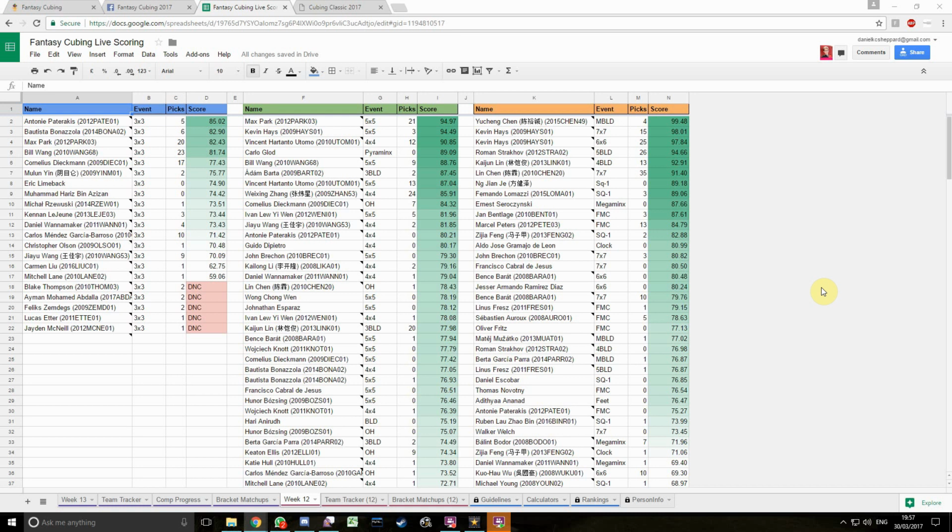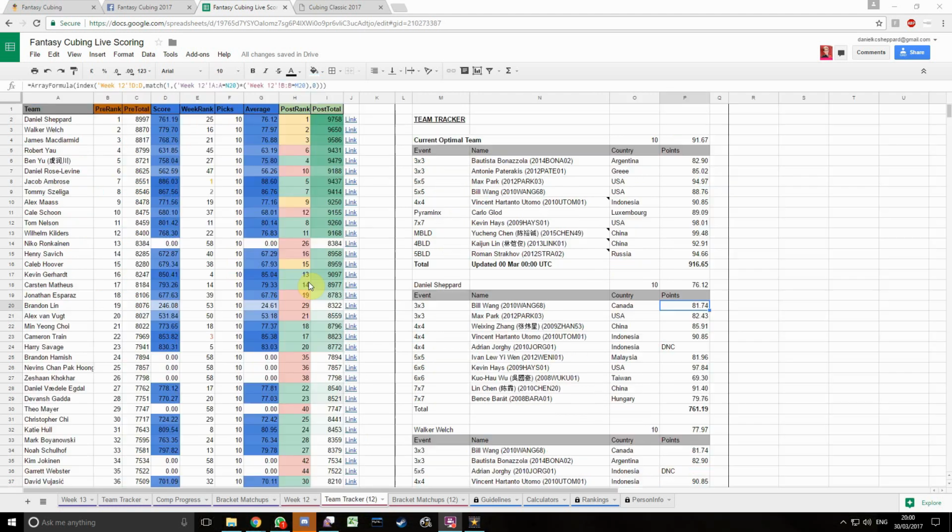Each week, I add everyone's picks, and then as a community, we update Cuber scores as they appear on CubeComps or elsewhere. This is the main page, with every Cuber, their event, and their score. We put scores in red if they haven't completed all their rounds yet, although as this is from the past weekend, of course everyone has now finished.